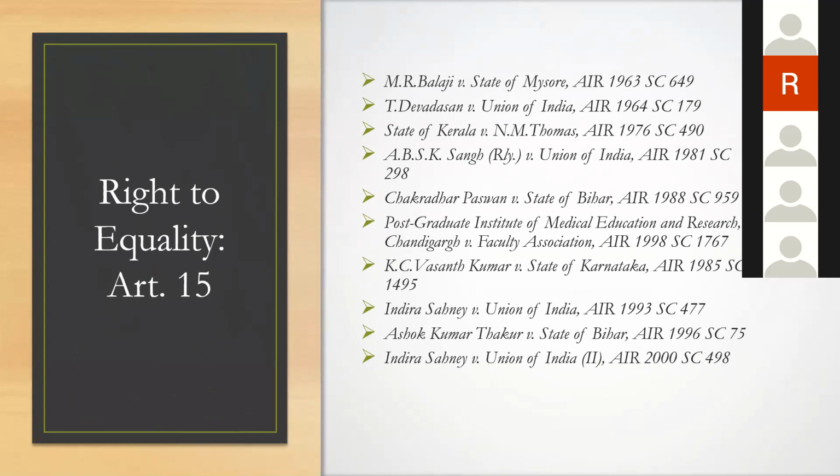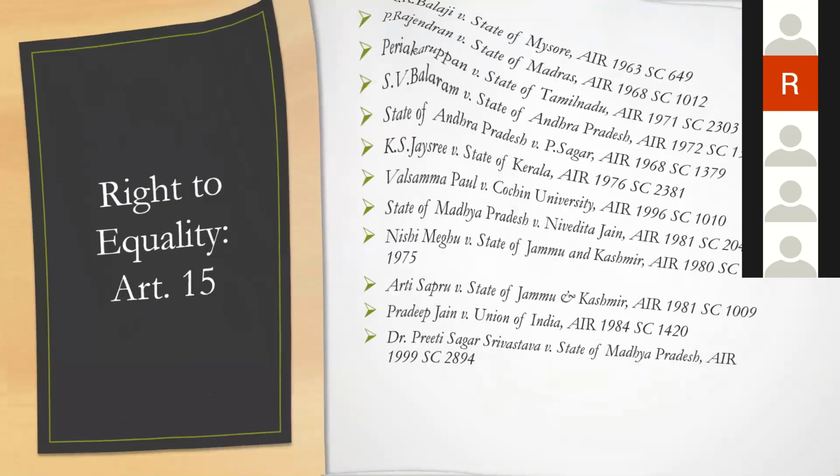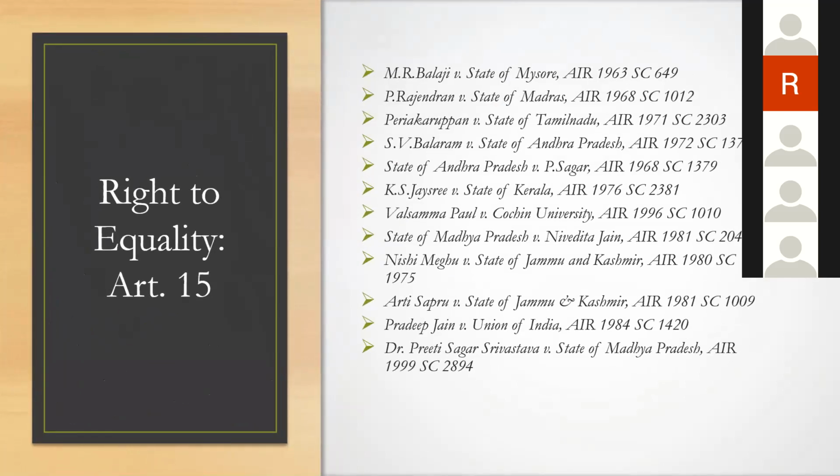I will rectify that and send it across. Article 15 and Article 16 are two provisions which have attracted a lot of political discussion in our country, because Article 15 clause 4 and 16 clause 4 provide for reservation in India.